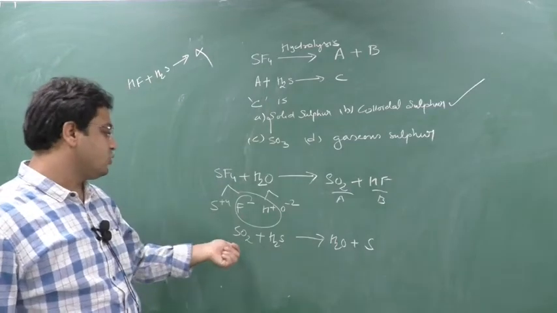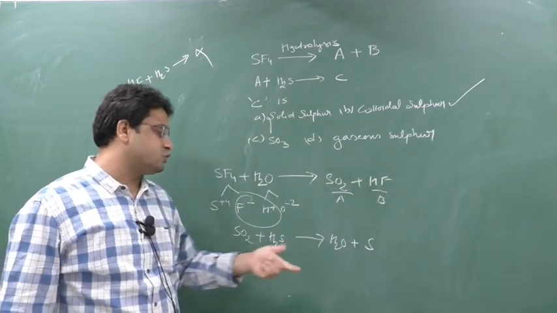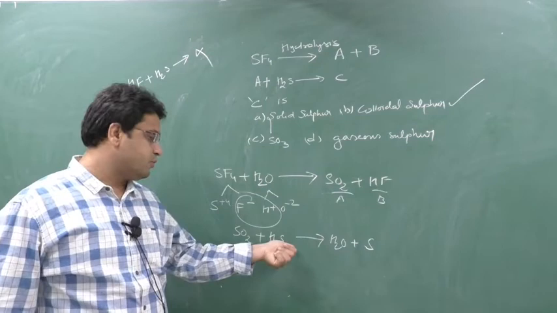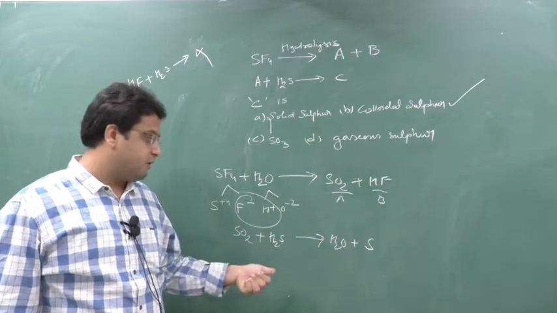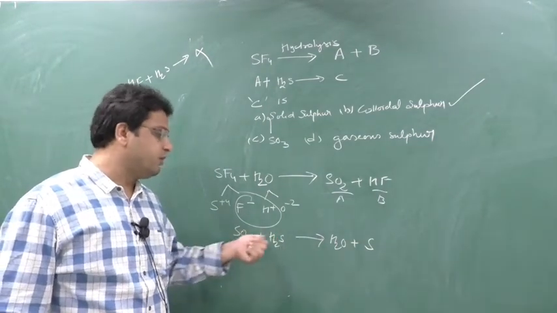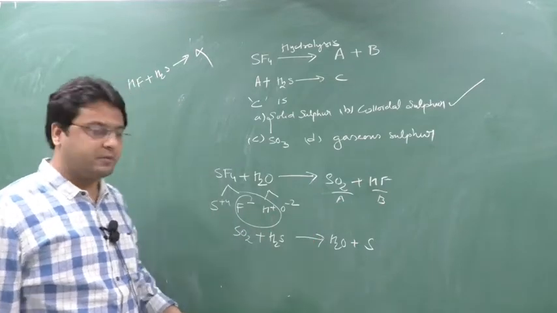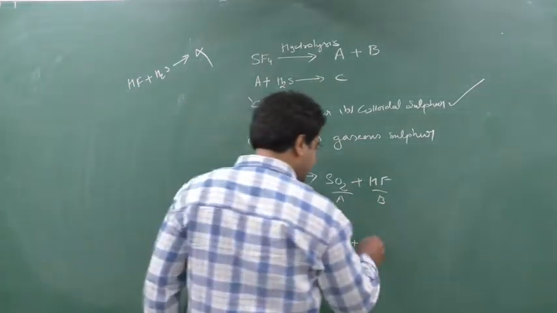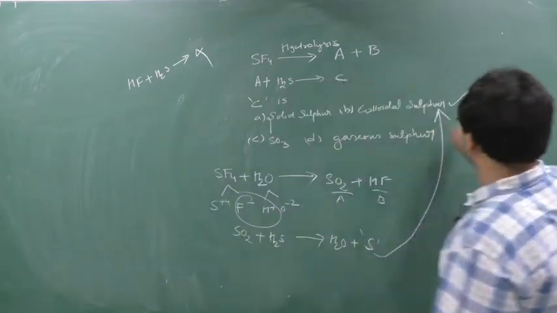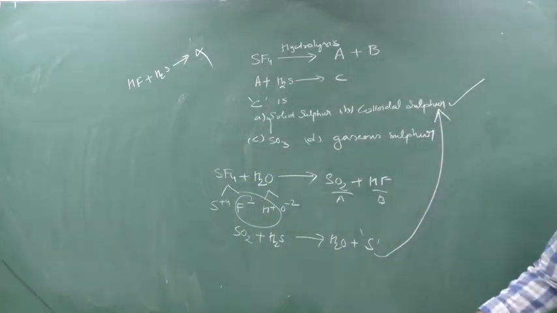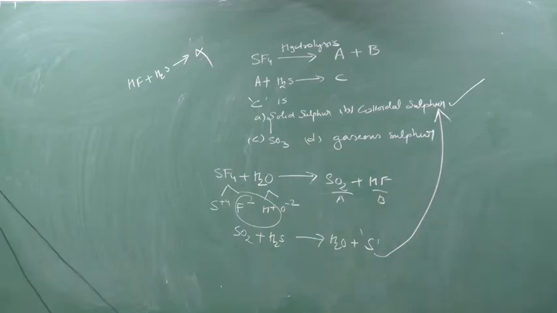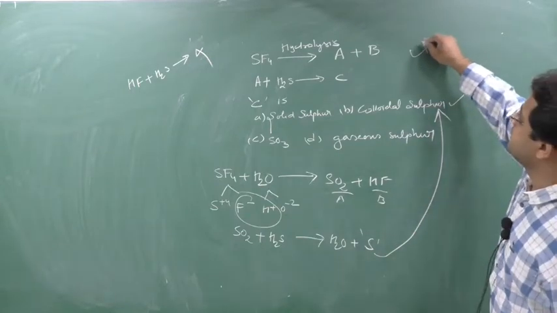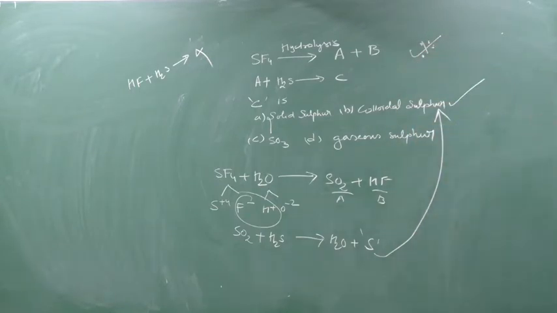So A will be SO2, and you know H2S plus SO2, H2SO4 will not be formed here because there are not two more oxygens. If there were two more oxygens here or H2O, then I would have formed H2SO4. But you see here SO2 plus H2S, so the answer will be H2O and S. This sulfur which is formed is colloidal sulfur, and this is the method to prepare colloidal sulfur. If I have not given it, please write down this, very important. So this is the preparation of colloidal sulfur. Write down this.